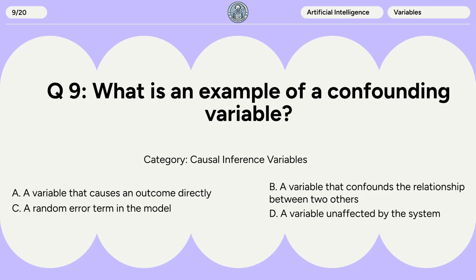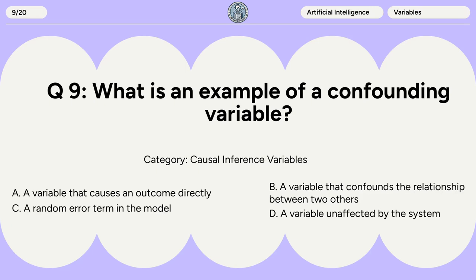Question 9. What is an example of a confounding variable? A. A variable that causes an outcome directly. B. A variable that confounds the relationship between two others. C. A random error term in the model. D. A variable unaffected by the system.